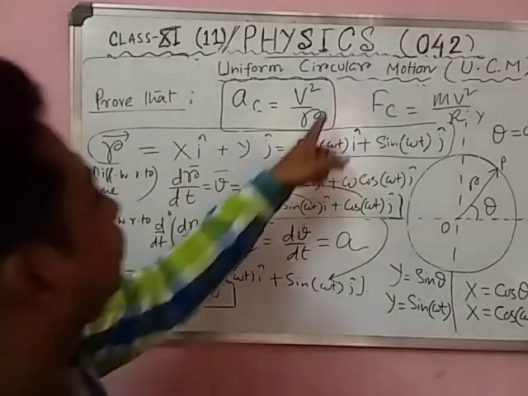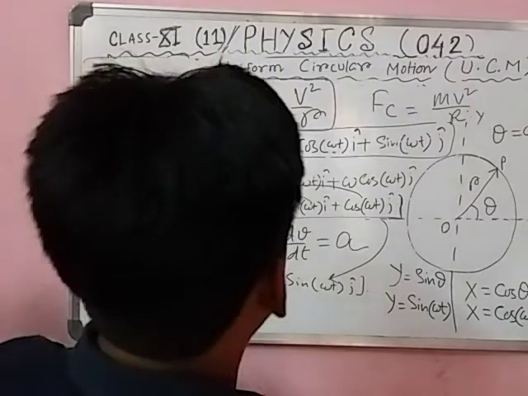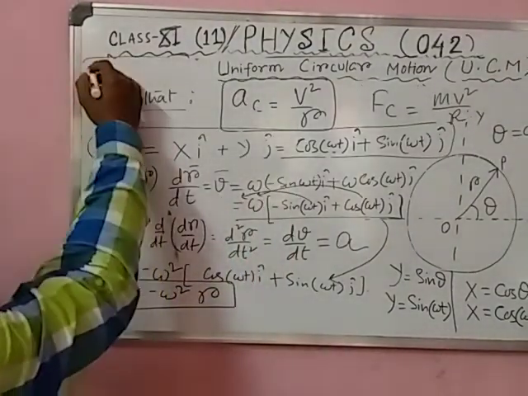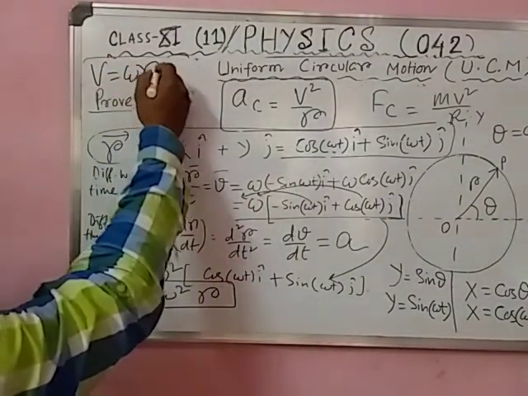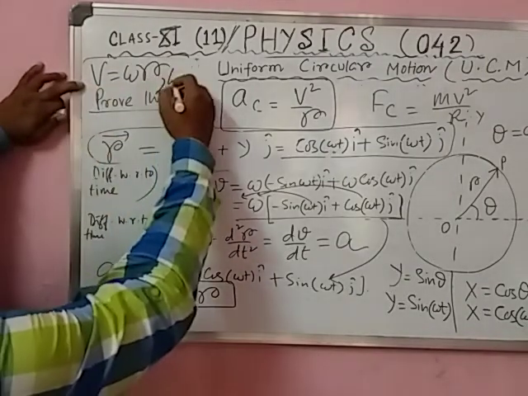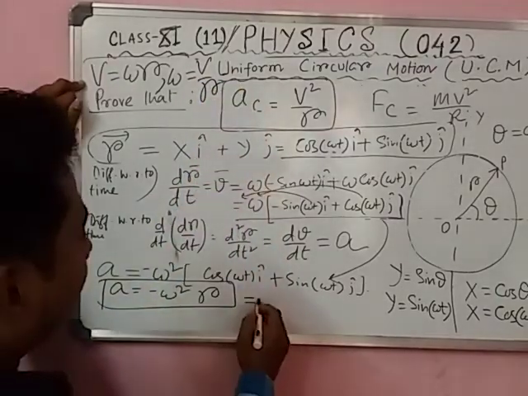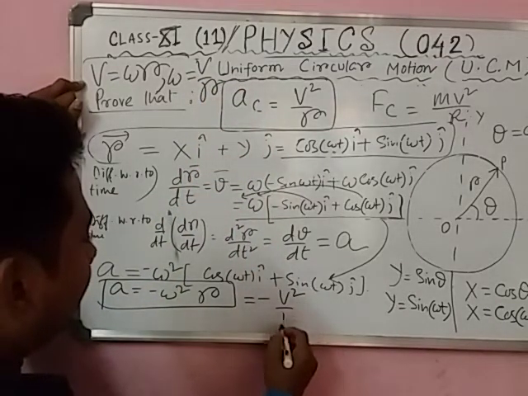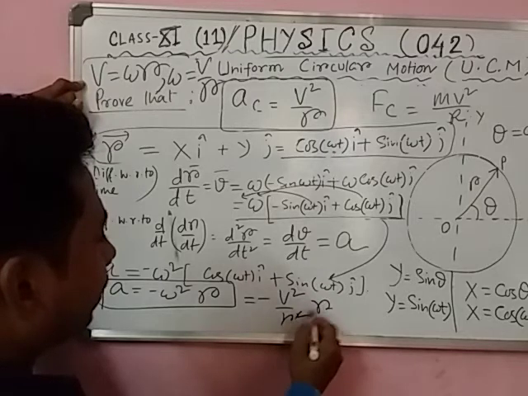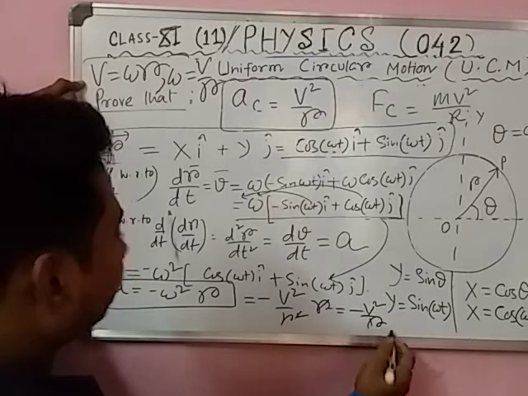So what do you need? You need v square by r. So v square means, students, you know, v equal to omega r. So omega means v by r. Put the value here: minus v square by r square into r. So you will get minus v square by r.